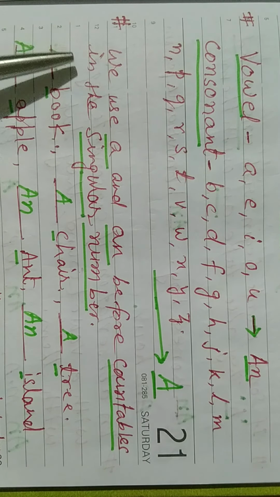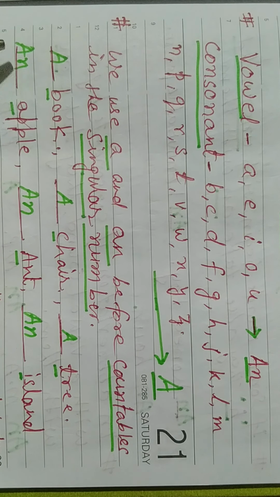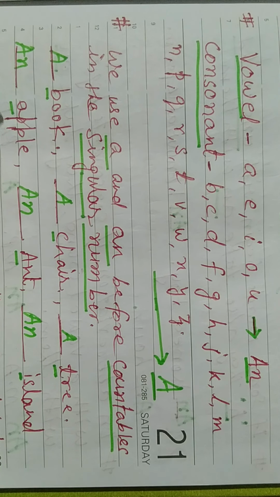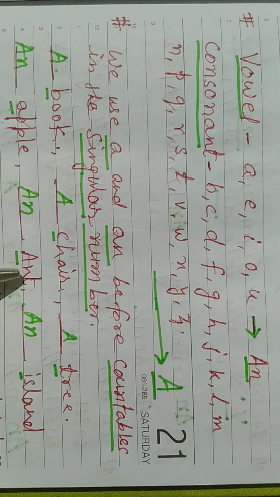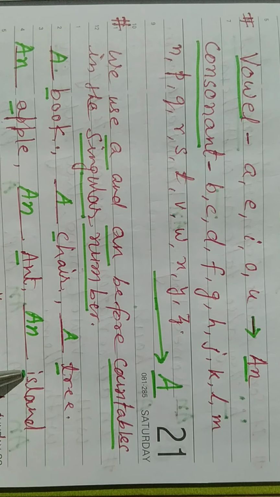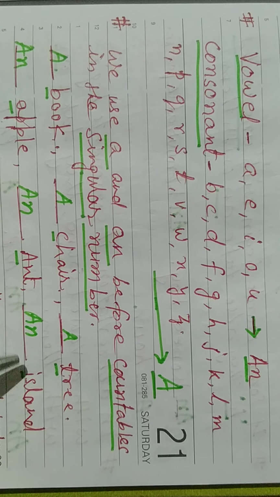After that we use a or an. Apple. A is the first letter and A is a vowel. So we use an. This is the way you think. Iceland. I is the first letter and I is a vowel. So we use an.